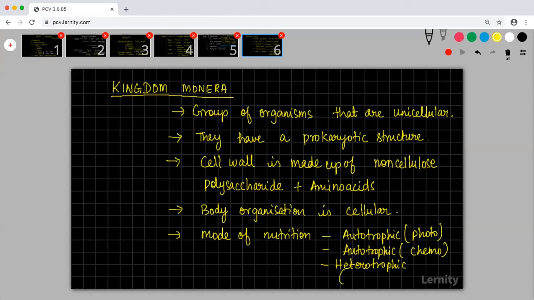In heterotrophic it can be either saprophytic or parasitic. And then finally you have your reproduction, asexual.